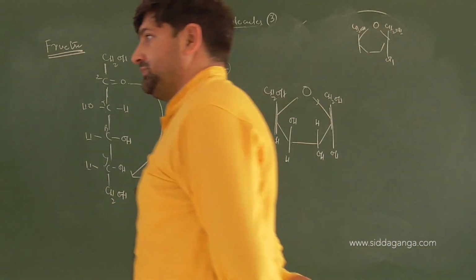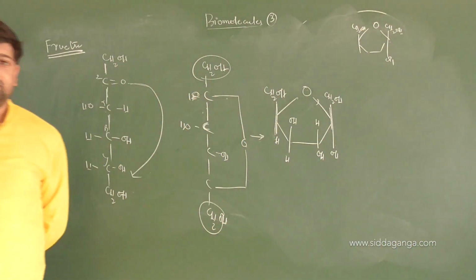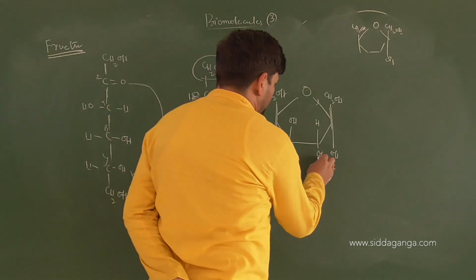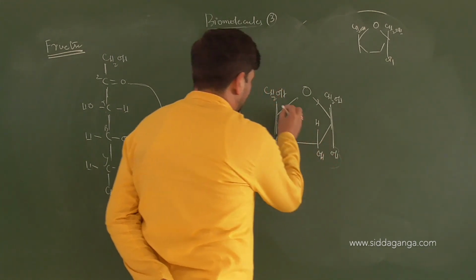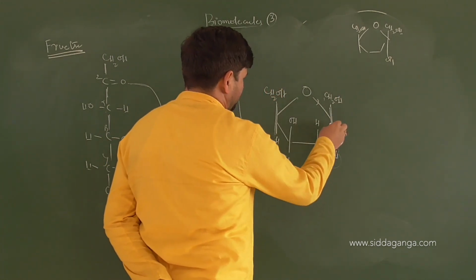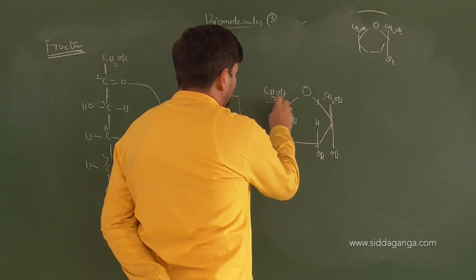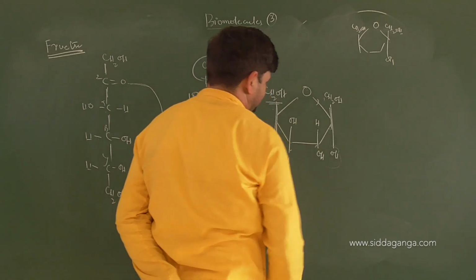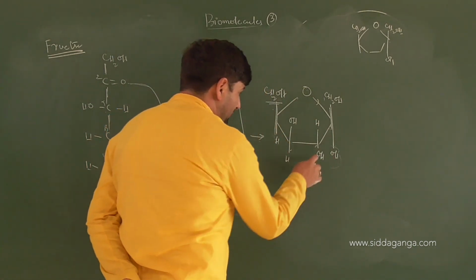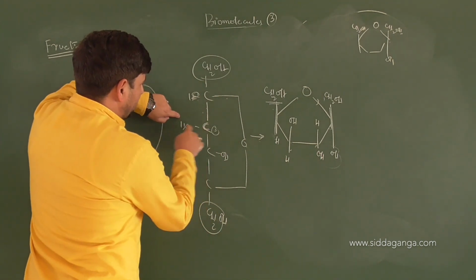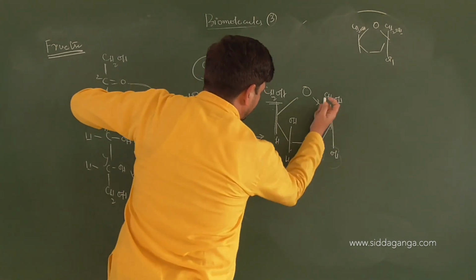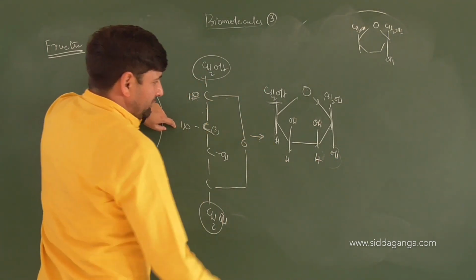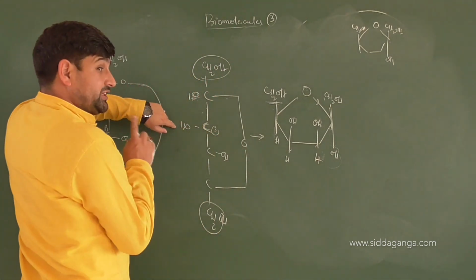Did you get it clear? Yes, fine. Did you see the structure here? Now you can see that the OH groups are on the same side here, right? Now we have to look at this: carbon 1, 2. You can see whether the CH2OH and OH groups present here are on the same or opposite sides. They are on opposite sides, so alpha or beta form. But look at carbon number 3, the OH is on the left side, so I had written it down, no, it should not be down, it should be up, so it is OH and H. Look at the diagrams, you will get it clear. So this is fructose, and fructose is levorotatory, right?